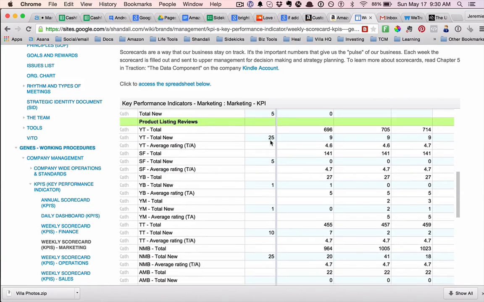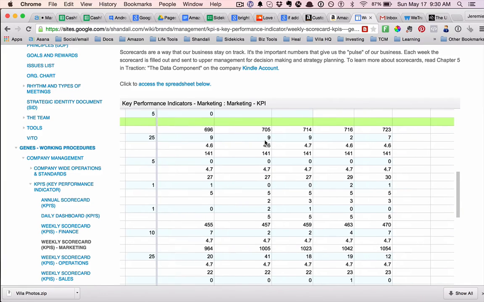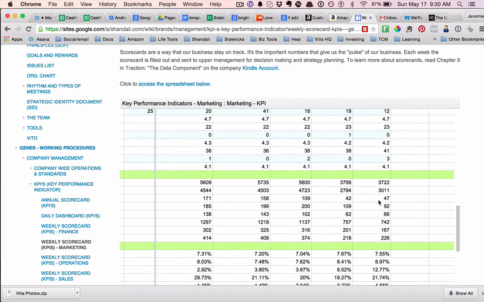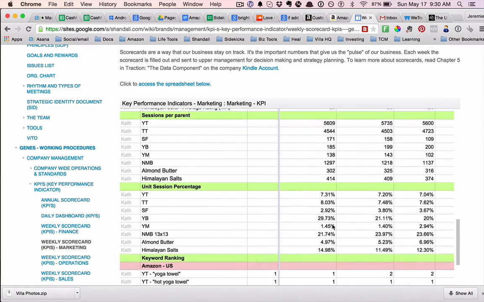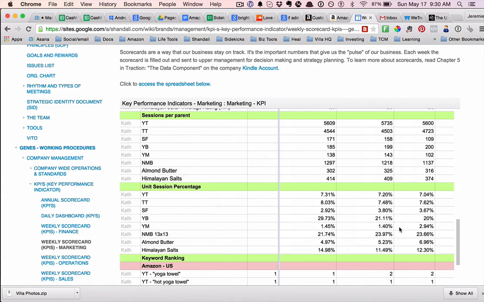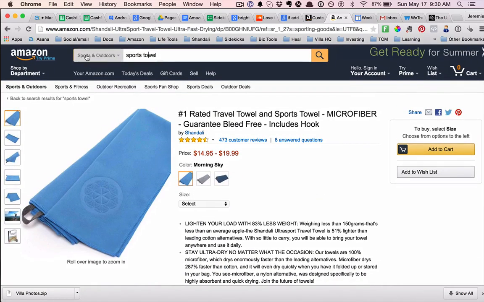Product listing reviews, what's going on with the reviews, how many reviews do we get each week, total new, right, what's the goal, and then just refining this. So sessions per parent is how many views we got, and then the unit session per parent is the conversion rate on the listing, right? So looking at what's happening. Let's take a look at the Shandali yoga mat, for example.